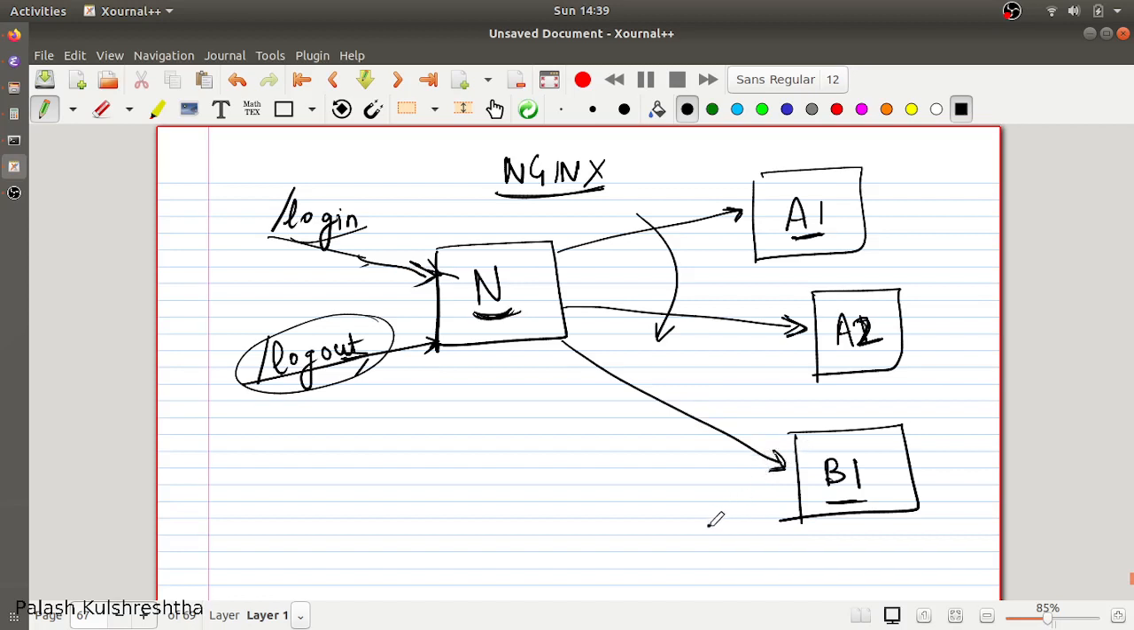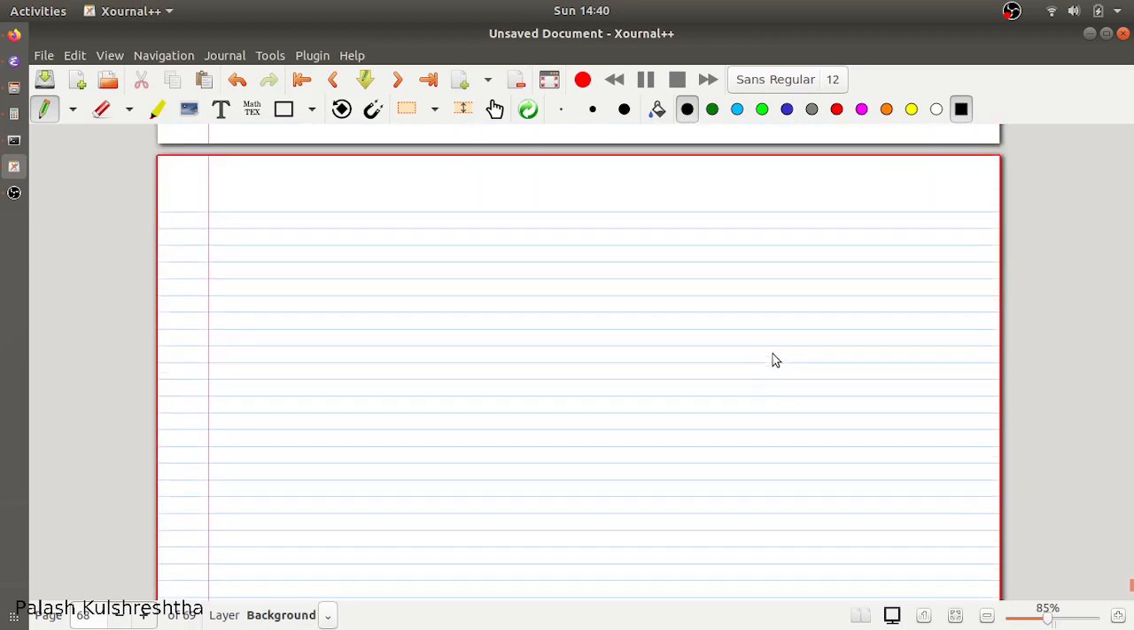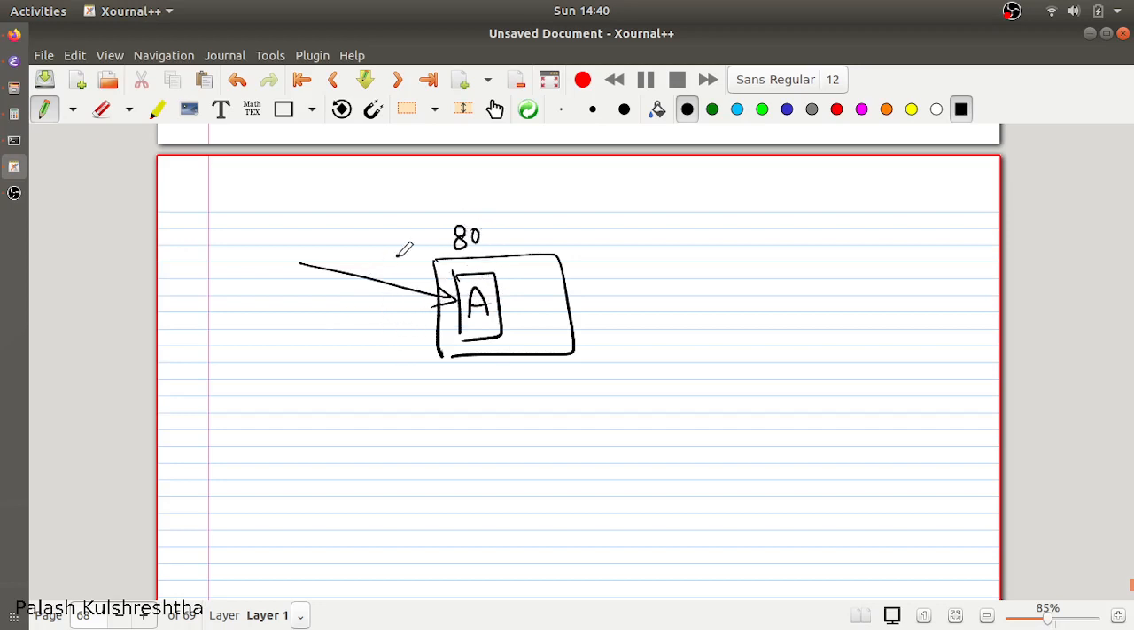And if we add more instances of service B, let's say B2, then we can change the configuration so that load balancing is done in a round robin fashion on service B as well. So that is one of the use cases for using Nginx. Another very useful use case is when, let's say, you are having a single application. Let's say this application is running on port 80 and is serving all the traffic.